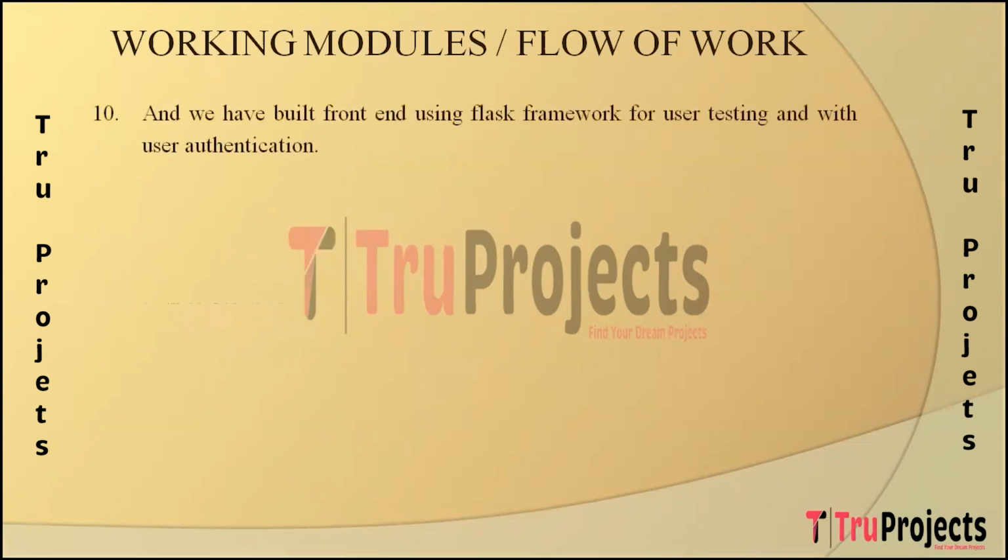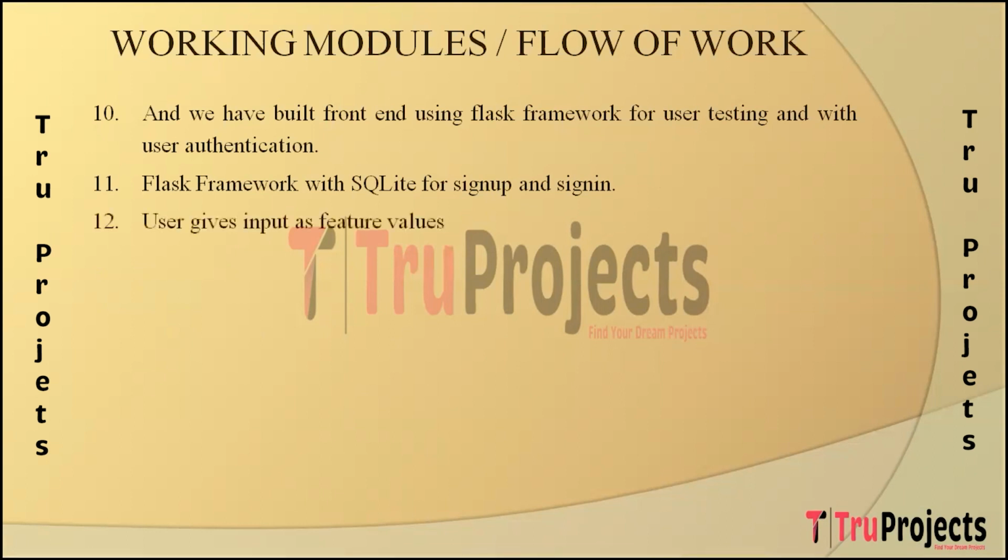And the project extends beyond model development, incorporating a Flask web framework with SQLite for user authentication. This ensures secure access to the system, allowing user testing and interaction with the intrusion detection features. So after signing in, users are provided with a front-end interface to input feature values for prediction. The given input undergoes pre-processing, including handling null values and duplicates, aligning it with the model's requirements for effective analysis. And pre-trained models are then employed to predict outcomes based on user inputs.